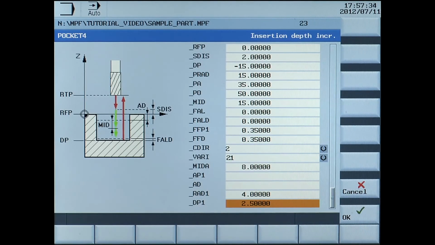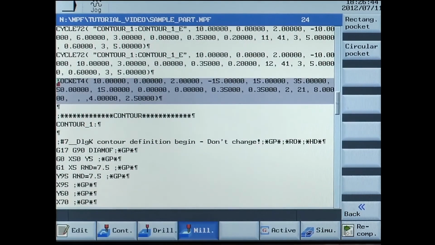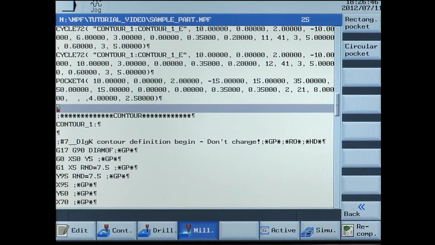All parameters have now been set. Please press the OK soft key. After that, we go back to the return point.